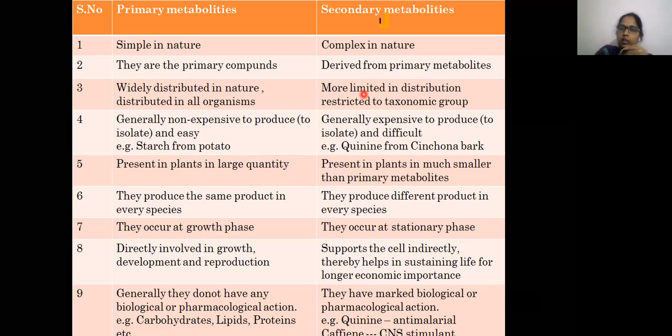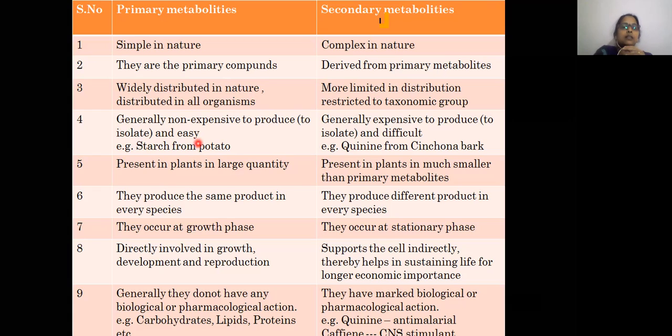Okay, so volatile oils are also restricted to some taxonomic groups. They are not present in all the plants or animals, right? So for the distribution, primary metabolites are widely distributed in nature and distributed in all organisms, whereas the secondary metabolites are more limited in distribution and restricted to some taxonomic groups, right?